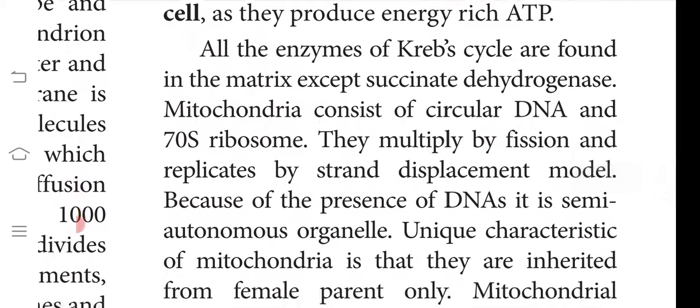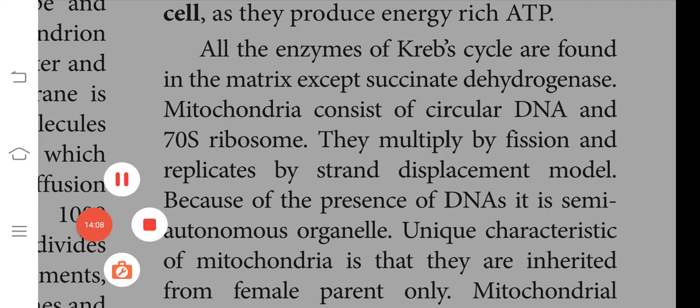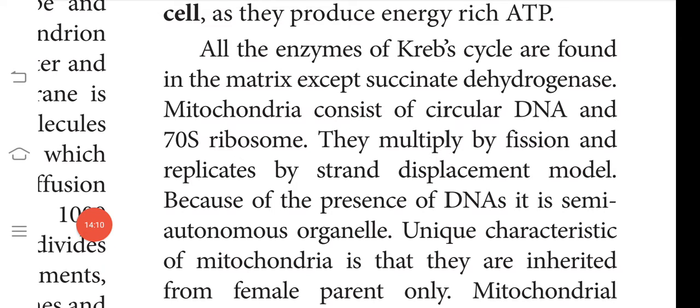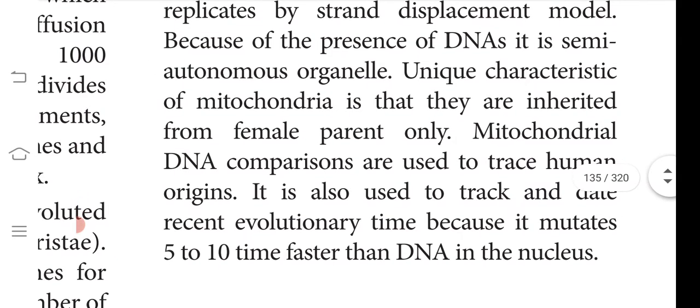All the enzymes of the Krebs cycle, which you are going to learn about, are present. Krebs was the scientist who found the cyclic reaction. It happens in the matrix of the mitochondria, except for the succinate dehydrogenase enzyme. Mitochondria consist of circular DNA and 70S ribosomes. They multiply by fission and replicate by the strand displacement model. So the mitochondrion is a semi-autonomous organelle.